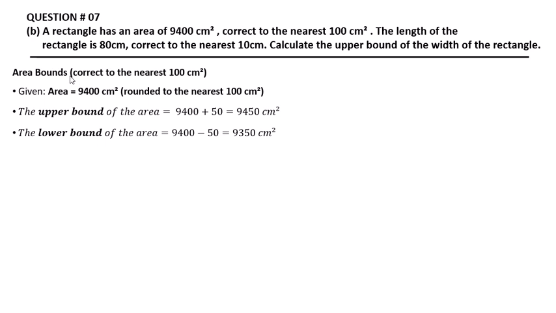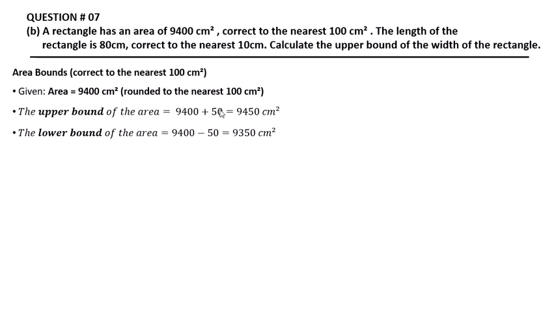First of all, we calculate the upper bound and lower bound of the area. The given area is 9400 centimeter square, rounded to the nearest 100 centimeter square. The upper bound of the area is 9400 plus 50.